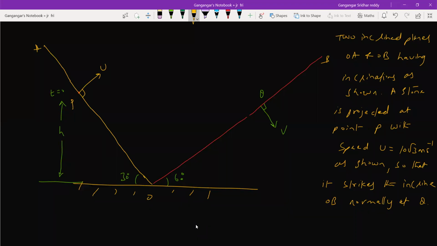So what all you have to find out? Find time of flight, velocity with which it will strike, the value of h, and distance PQ. So it is projected normally on an incline OA at point P, and it will strike the other incline OB at point Q. So it's asking what is the time taken to move from P to Q.